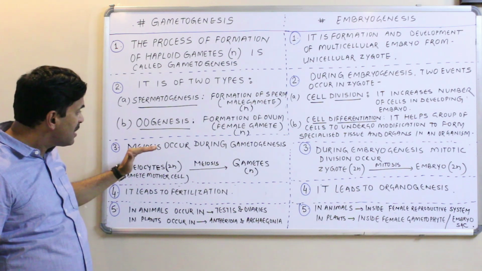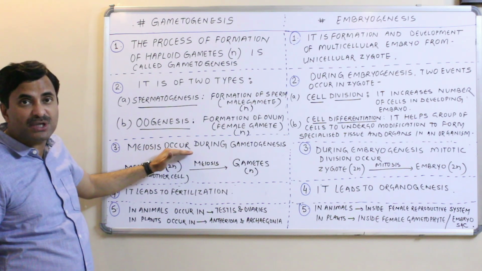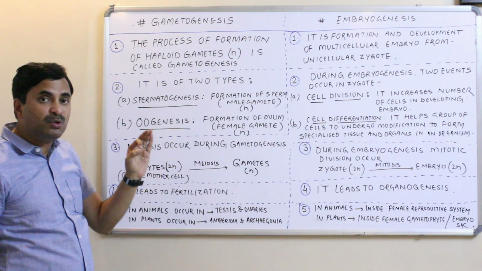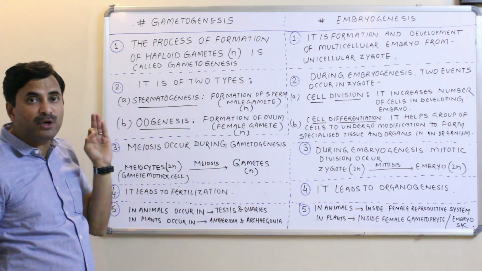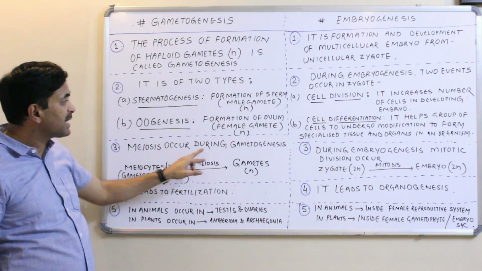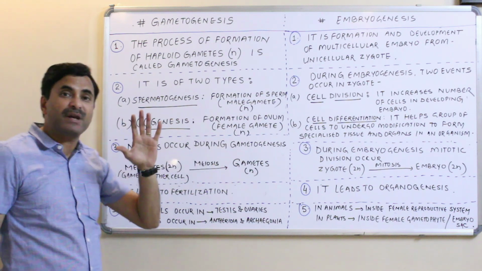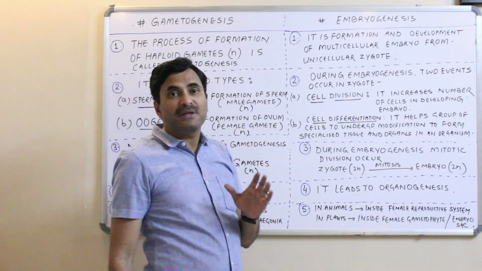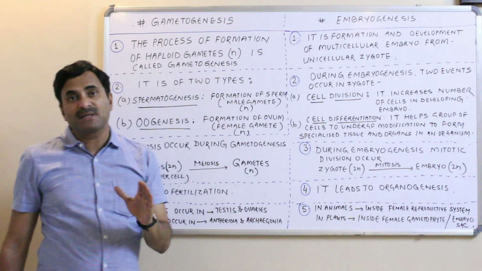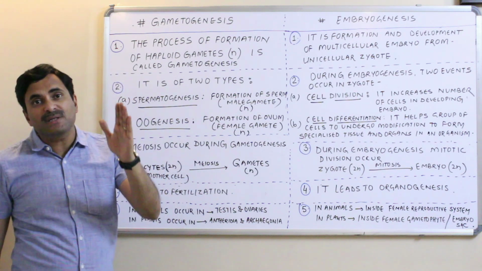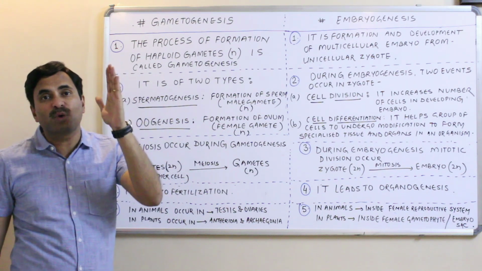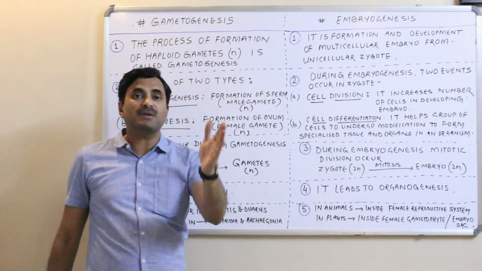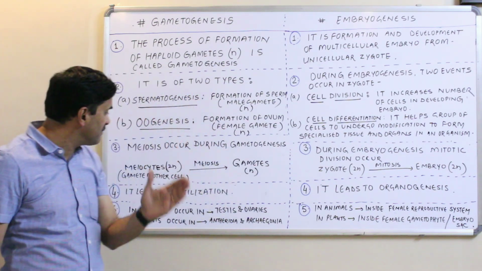Now the third one is meiosis occurring during gametogenesis. I am just now talking only about the diploid organisms. Now meiosis occurs during gametogenesis. We know very well that in cell division, there is a division type known as meiosis, and meiosis always reduces the chromosome number to half, and that's why meiosis is also called the reductional division.